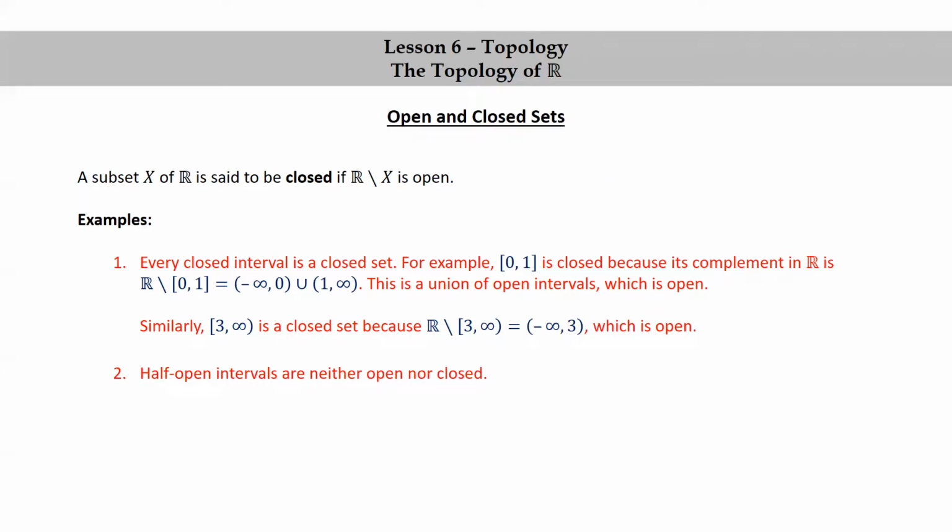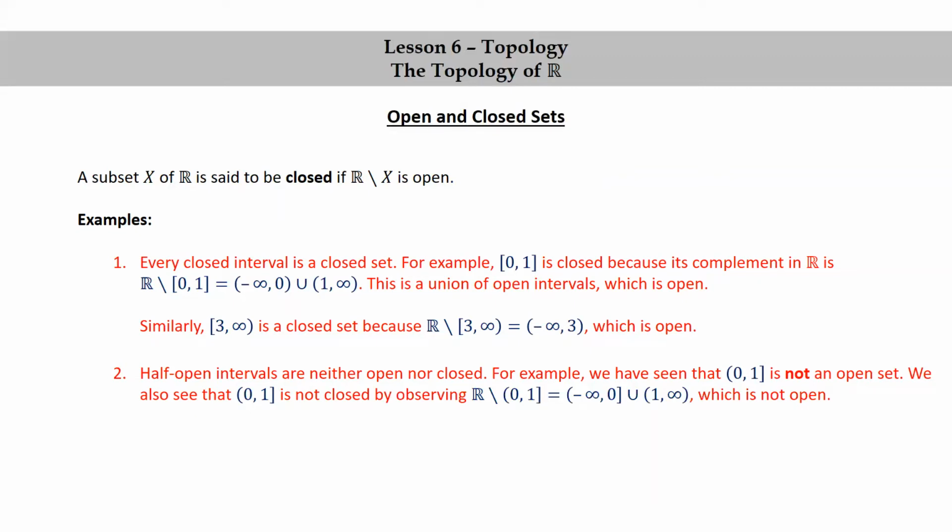As a non-example, half-open intervals are neither open nor closed. We have seen, for example, that the half-open interval [0, 1) is not an open set. We also see that it's not a closed set by observing that its complement is the union of the infinite closed interval (negative infinity, 0] and the infinite open interval [1, infinity). And this is not open, right? It contains the boundary point 0.